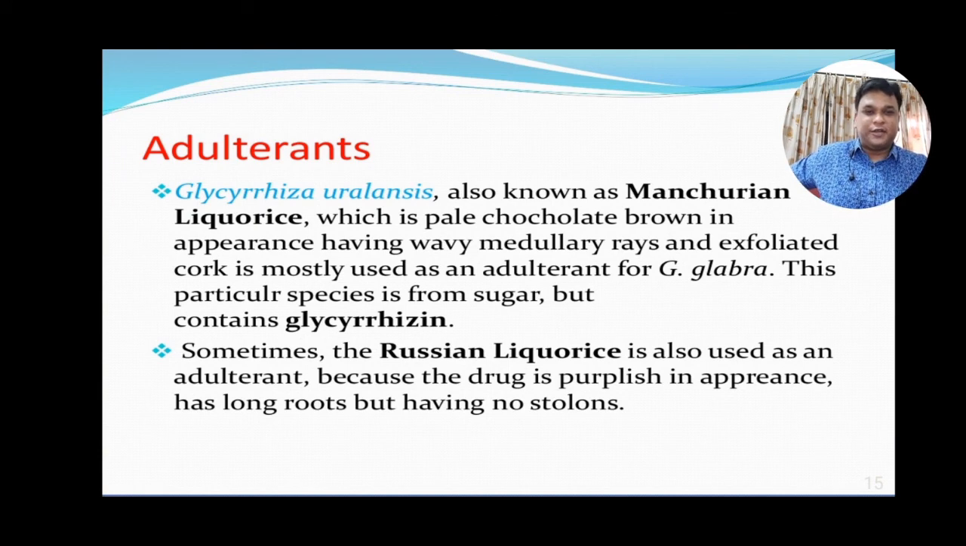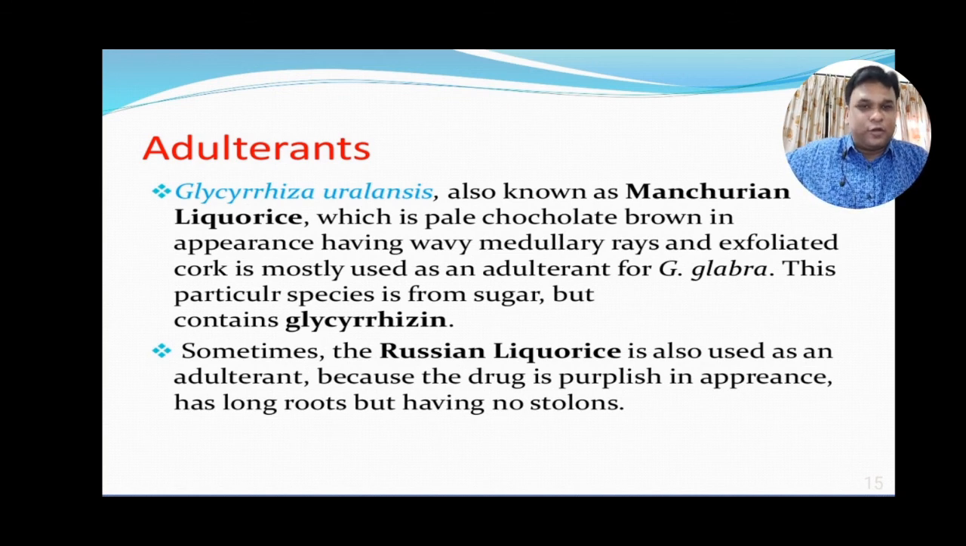Sometimes Russian licorice is also used as an adulterant, because the drug is purplish in appearance and has long roots but no stolon. This is all about Glycyrrhiza.